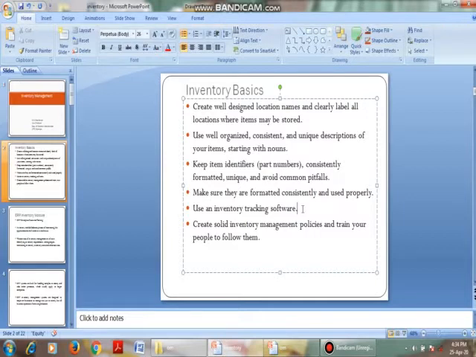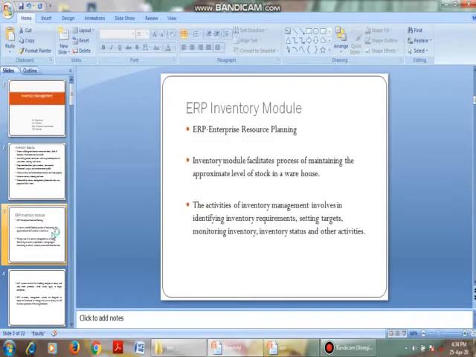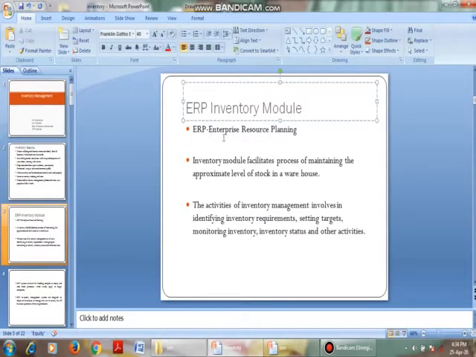Okay. Then coming to what software and what techniques are presently used to handle this inventory. The first one we will discuss is the ERP inventory module. ERP, Enterprise Resource Planning.